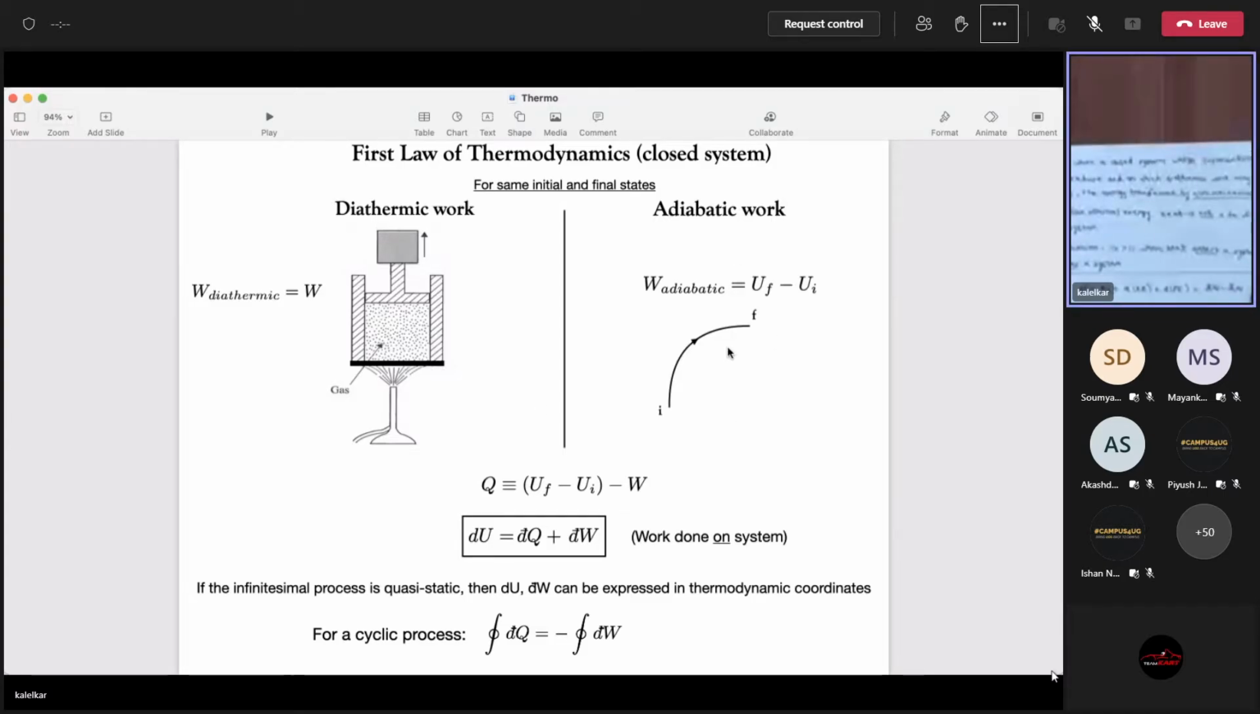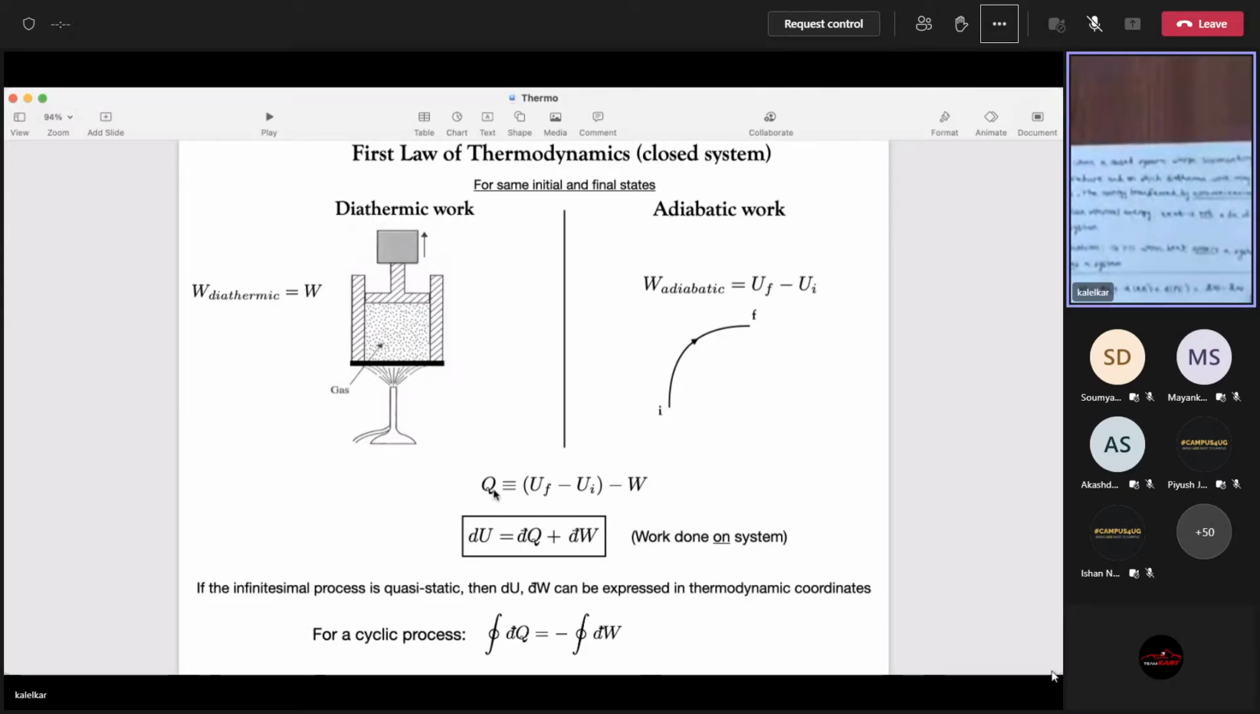You do another experiment, maybe completely different from this, but the common thing is they have the same initial and final state. Now you find that the adiabatic work done is independent of the path, and that motivates the definition of an internal energy. But this adiabatic work is not the same as this diathermic work. That means something is left out, right? I'm going from one state to another state, so some energy is left out. That energy is exactly what you will call heat.